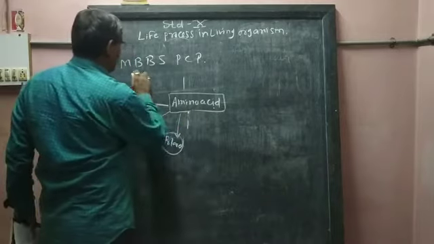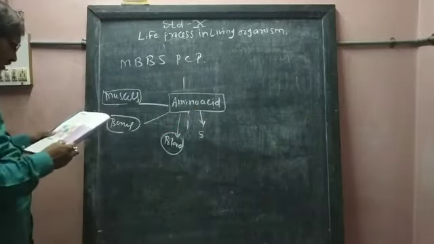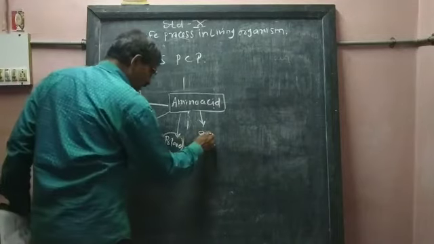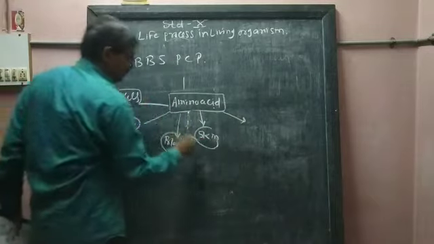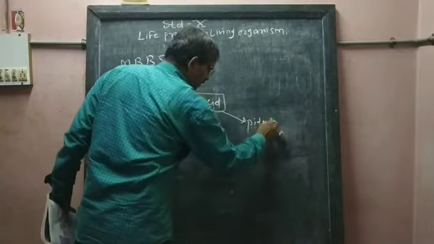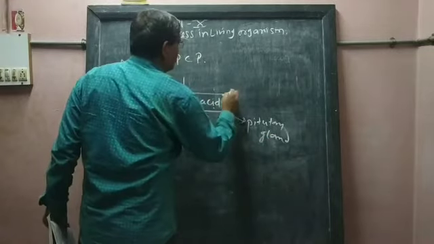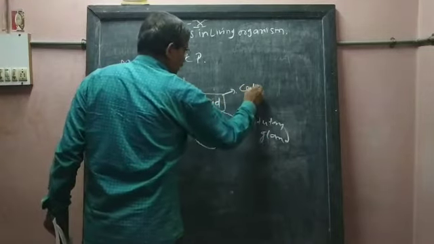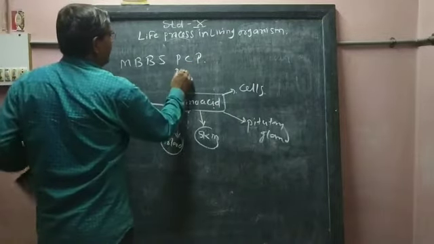Then in MBBS, S stands for skin. Then next, P means pituitary gland. Then C stands for cells, and this P stands for pancreas.